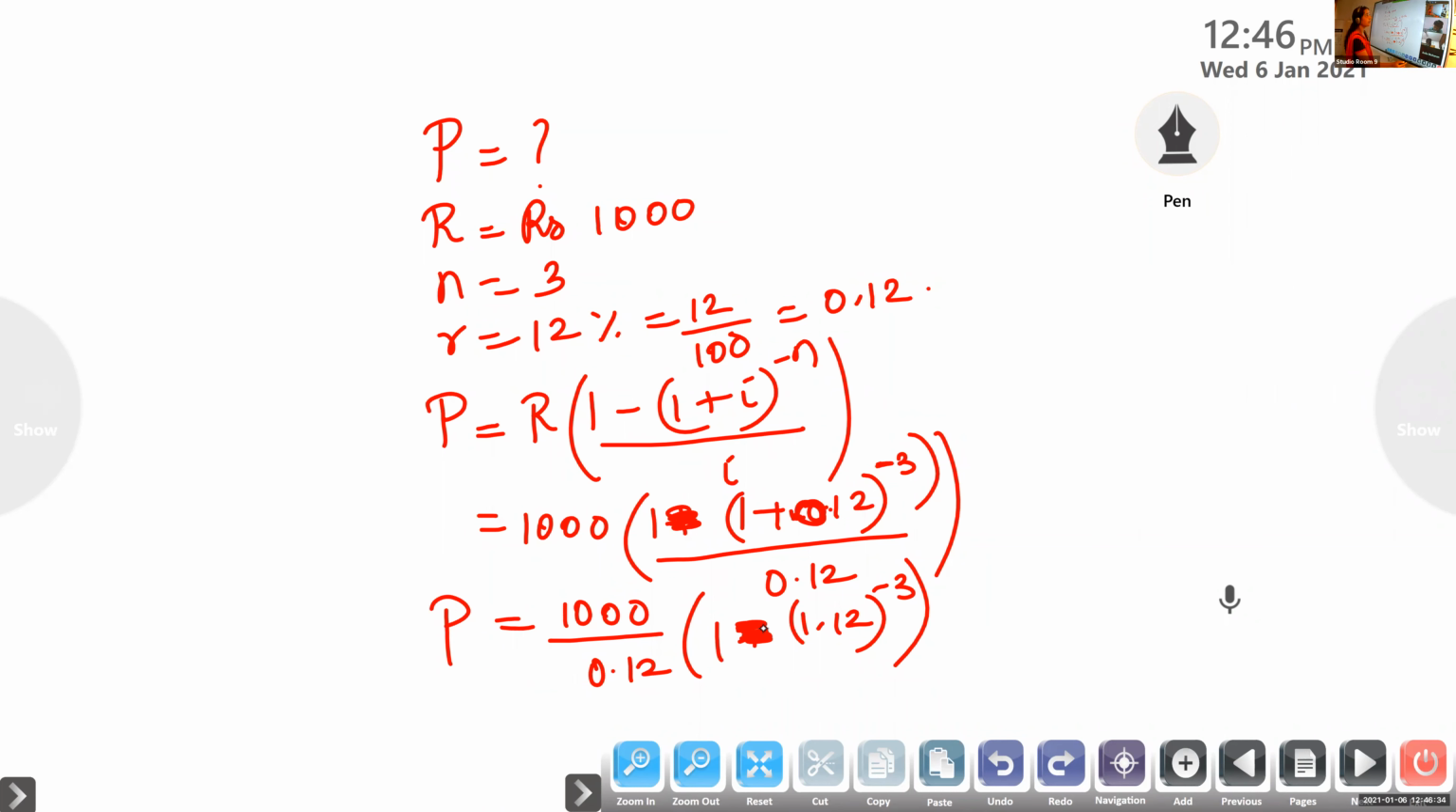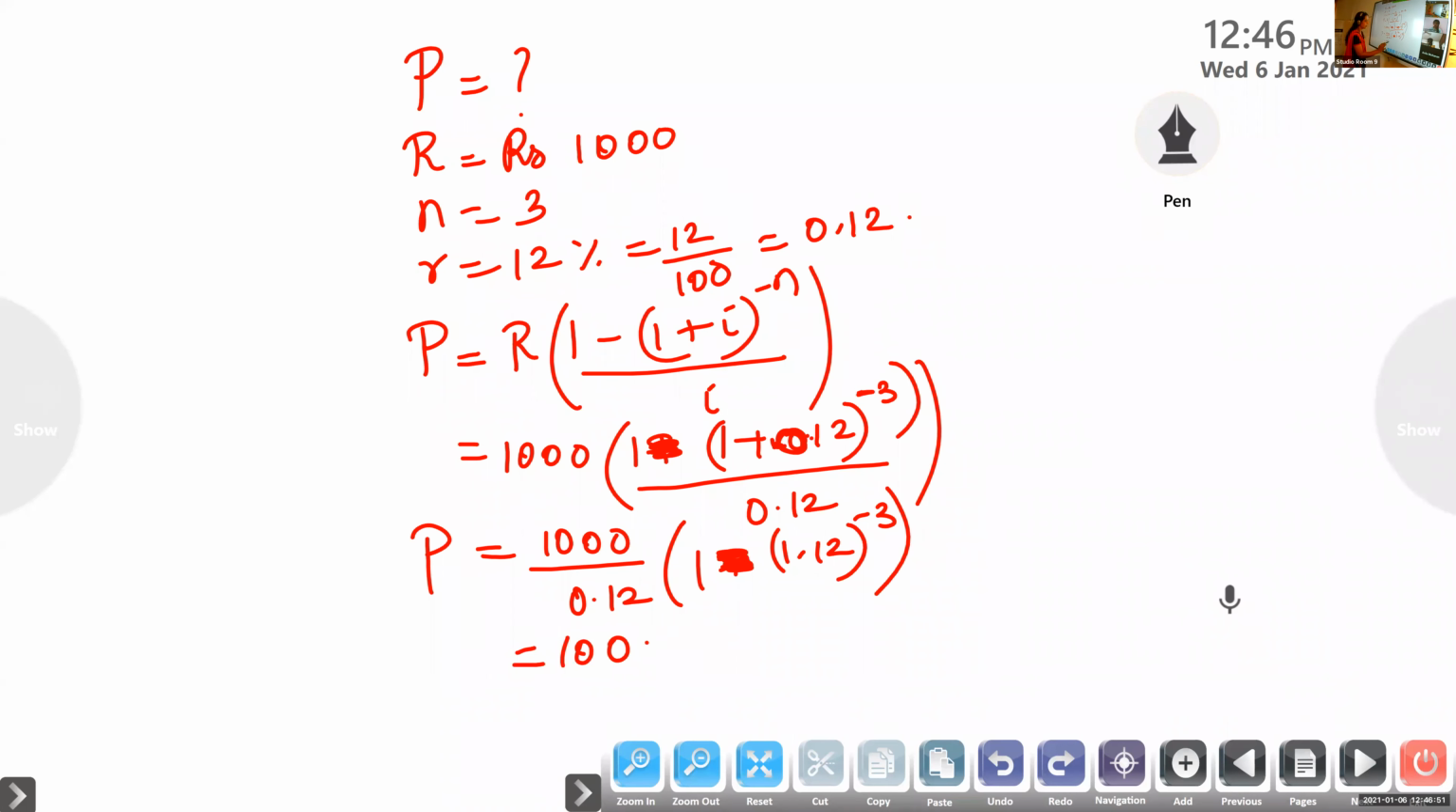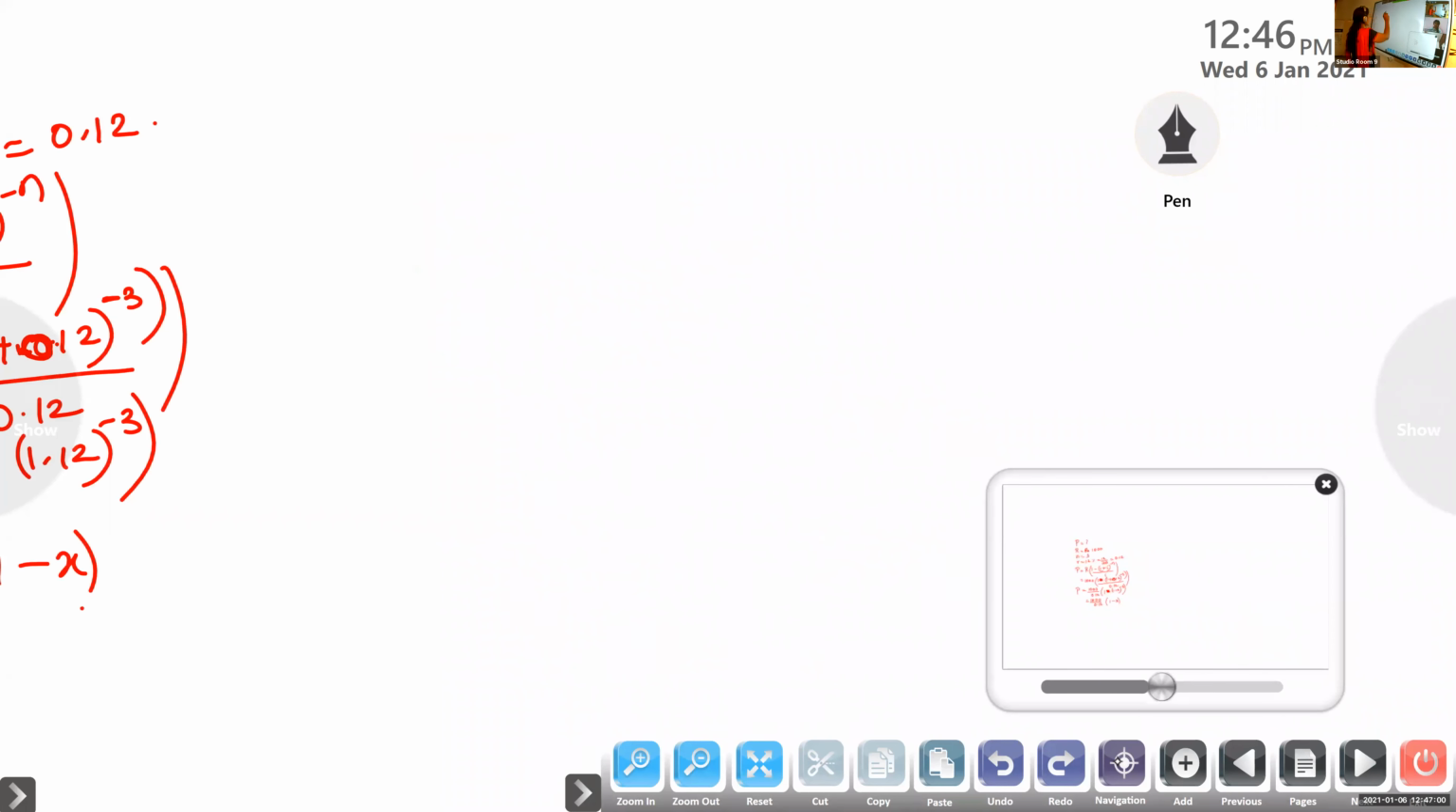Now listen, children. We want to find 1.12 whole raised to minus 3. How will you find this? Use the logbook. You have the logbook with you, isn't it? So what you can do, you take this as x. Listen, children, before the next period, try to complete this one. 1000 by 0.12 into 1 minus x. We will find out x separately. What is x? x is equal to